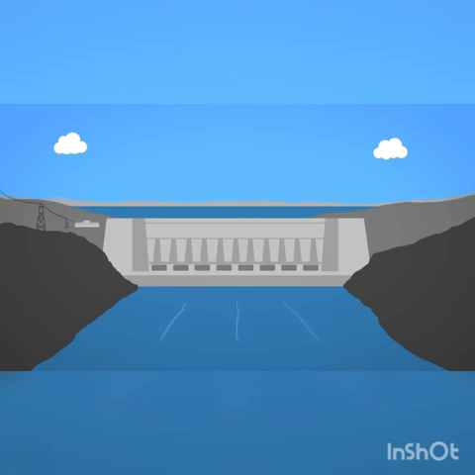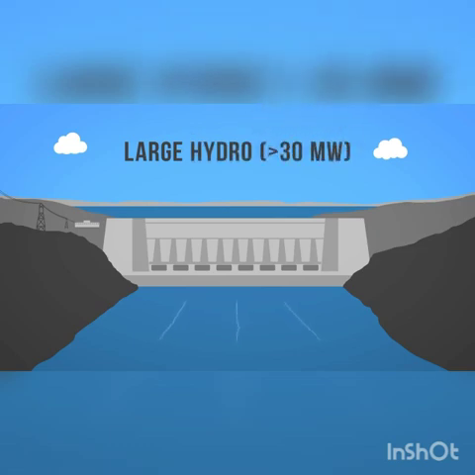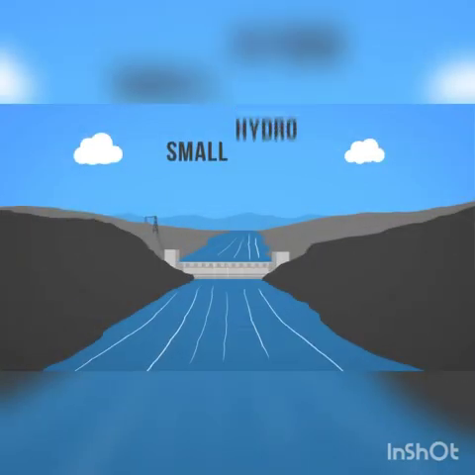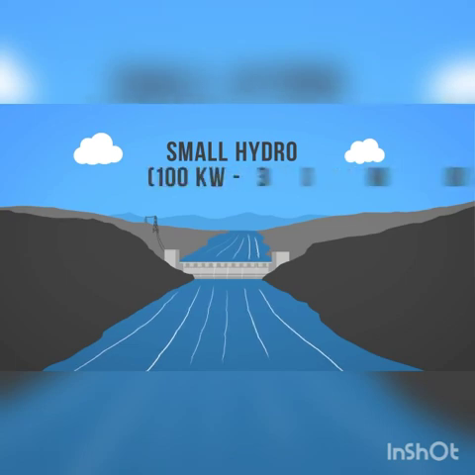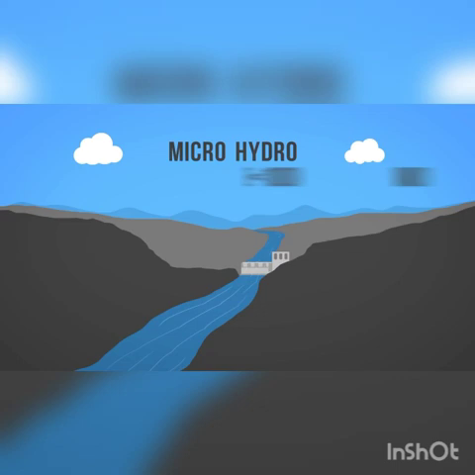The various generation of power. Large hydro will generate up to 30 megawatt. Small hydro generates 100 kilowatt to 30 megawatt. Micro hydro generates less than 100 kilowatt.